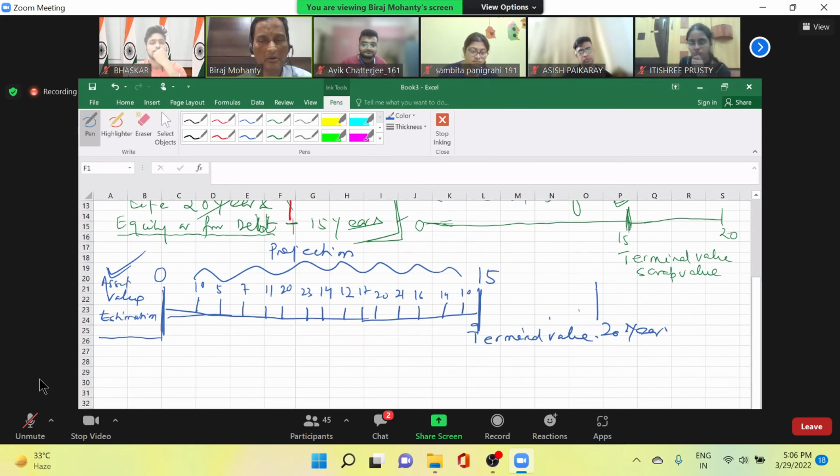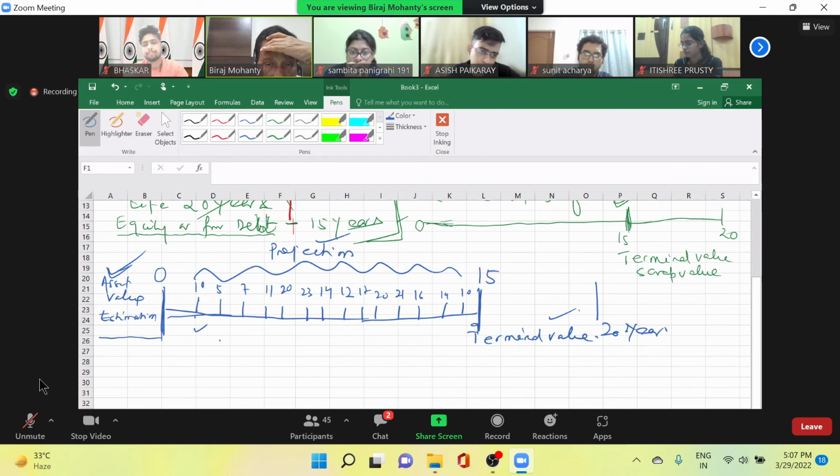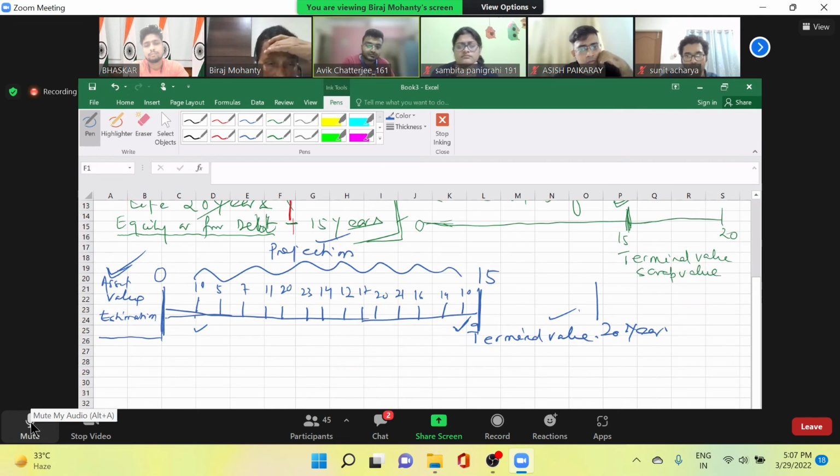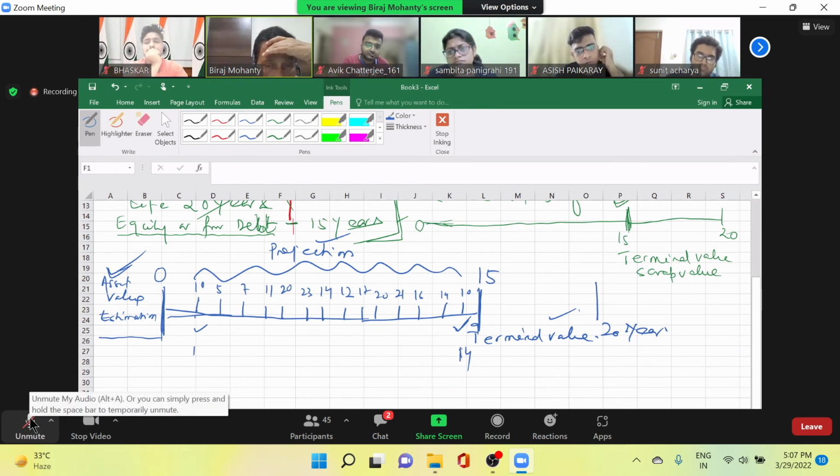The terminal value, projection during the 15 years, asset value. These three things will lead to acceptance or rejection of my capital budgeting project, capital budgeting decision. Now tell me, 10 crores here. I received 10 crores here. Which one will you prefer, year 1 or year 14? Sir, year 14, sir. Year 14 will prefer.